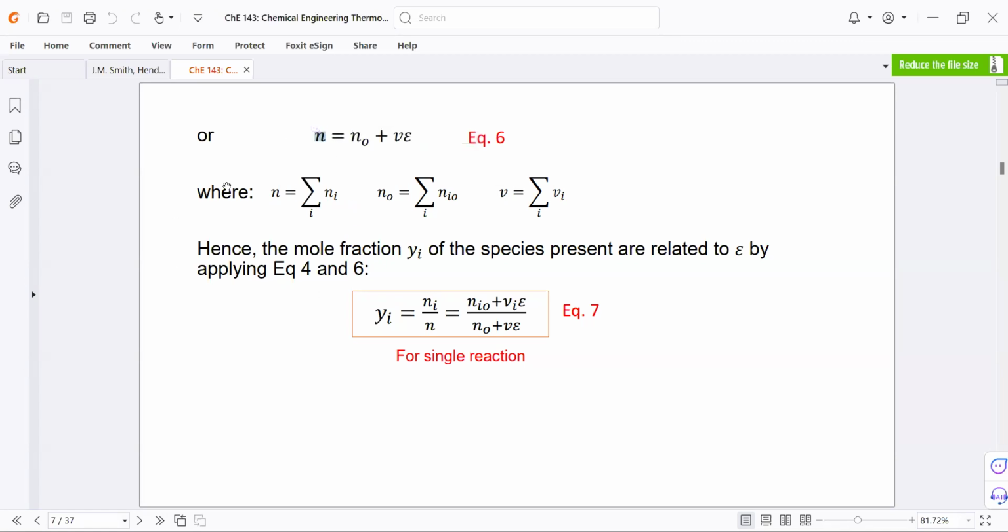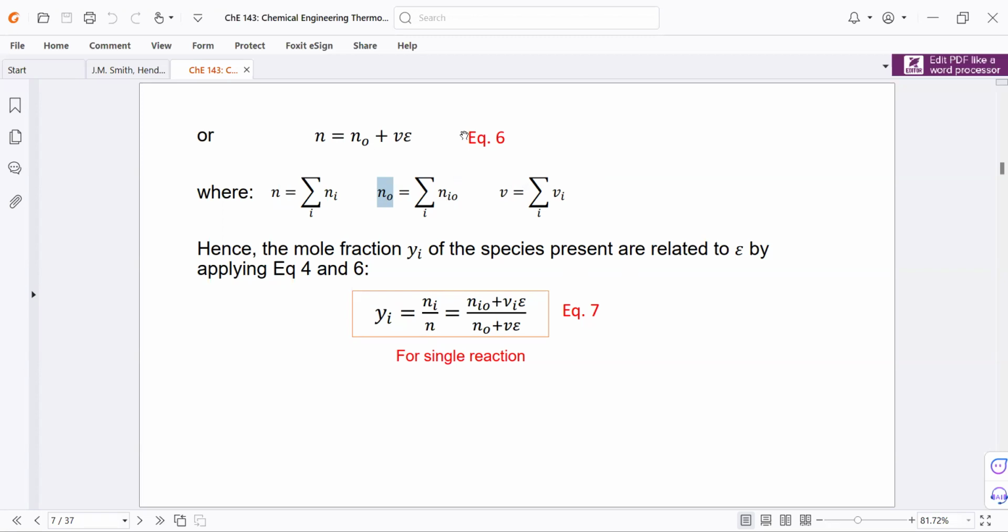So n right here is the summation of the amounts of all of the species, and n naught is the summation of all of the species in their initial state. That's the summation of n sub i0, which gives you n naught. And nu, or v, is just a summation of the stoichiometric coefficients.